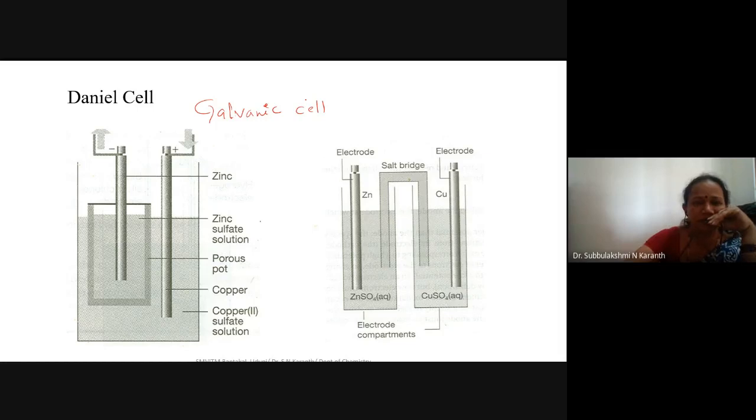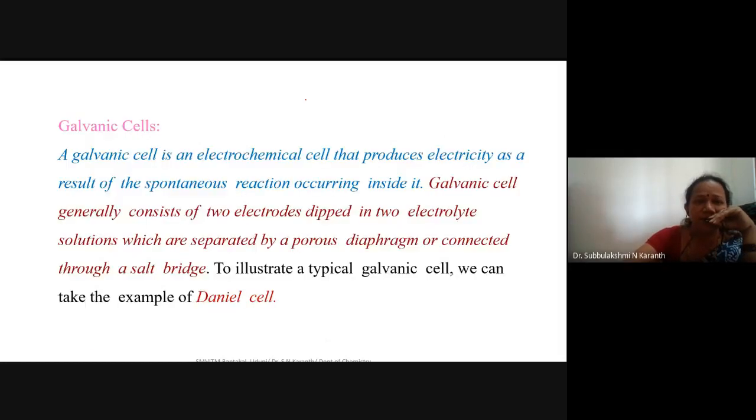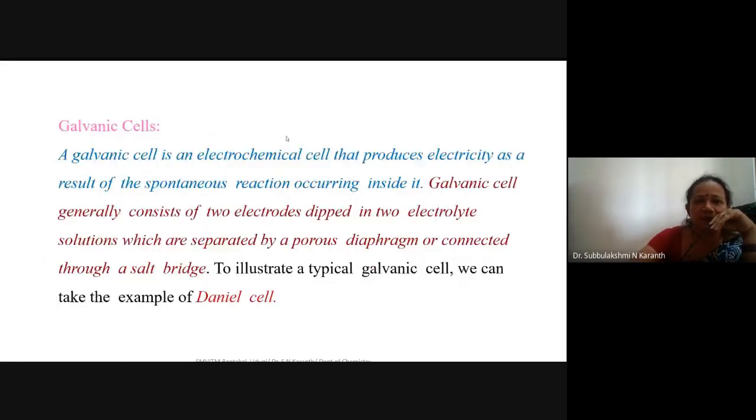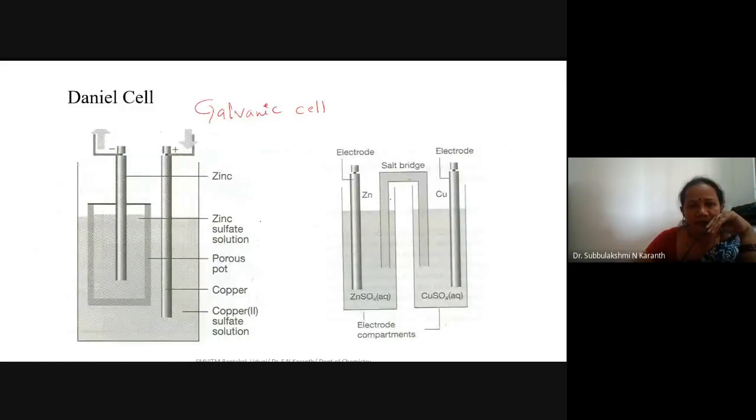As you already know, an electrochemical cell is a device or a single arrangement of two electrodes in one or two electrolytes, which converts chemical energy into electrical energy. Here one type of electrolyte is used, whereas here two different electrolytes are used.